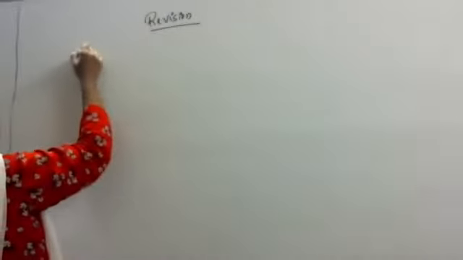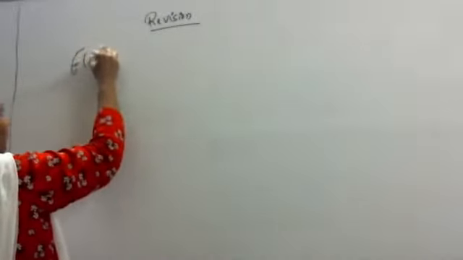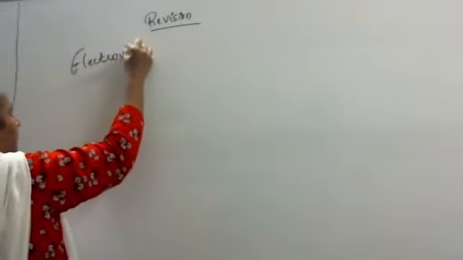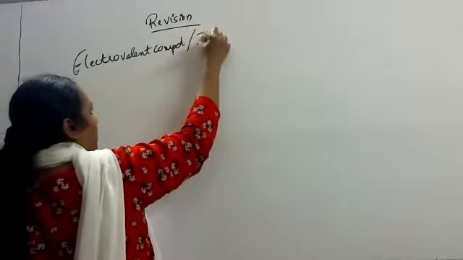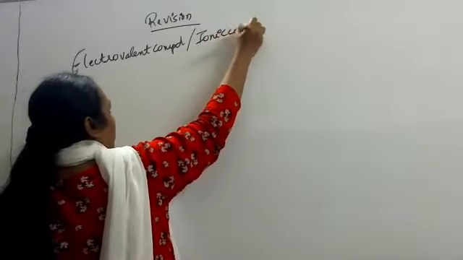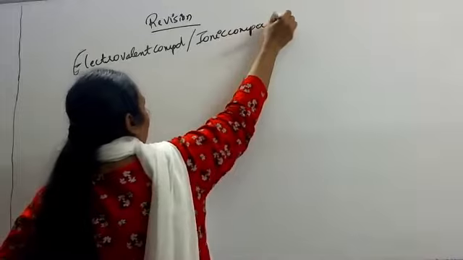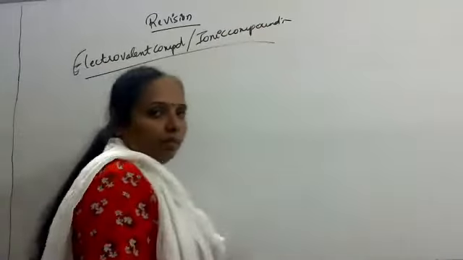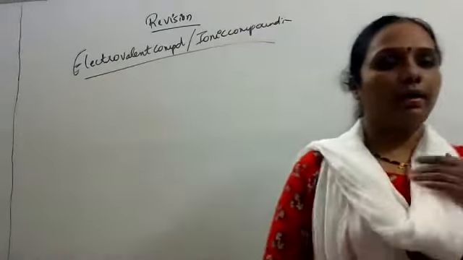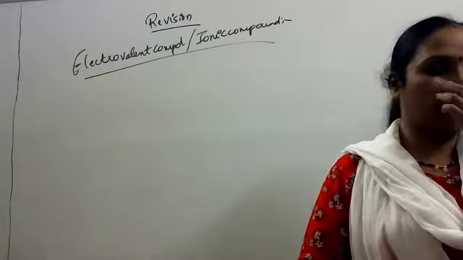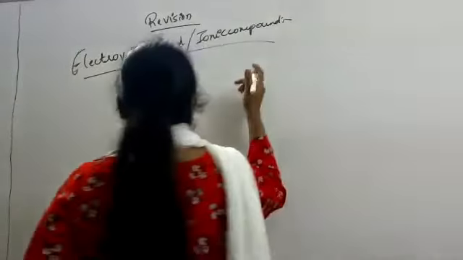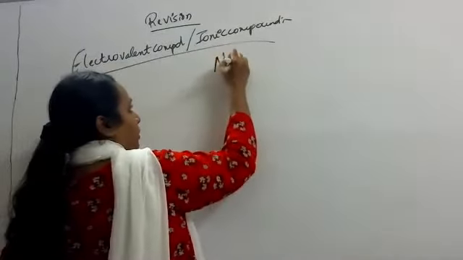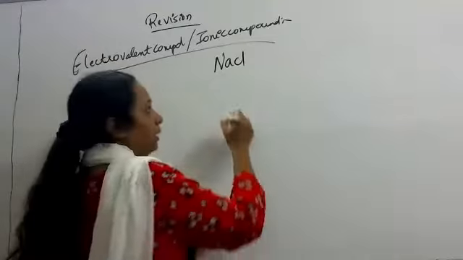Okay. Now see the next revision part. Electrovalent compound, which we also call as ionic compound. A compound that is formed by transfer of electrons is called as electrovalent compound or ionic compound. For example, formation of sodium chloride.